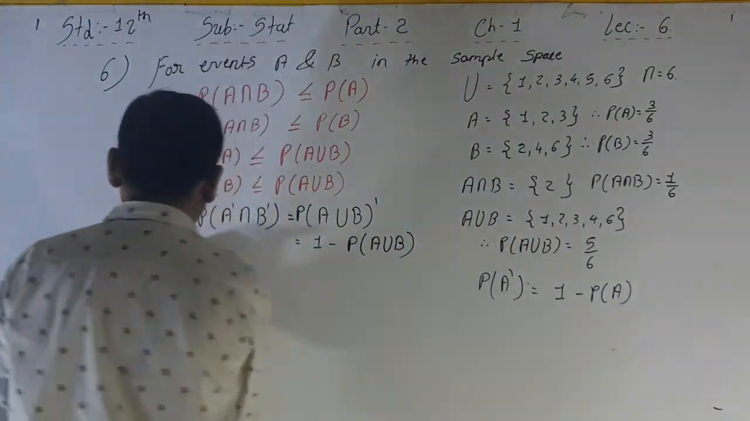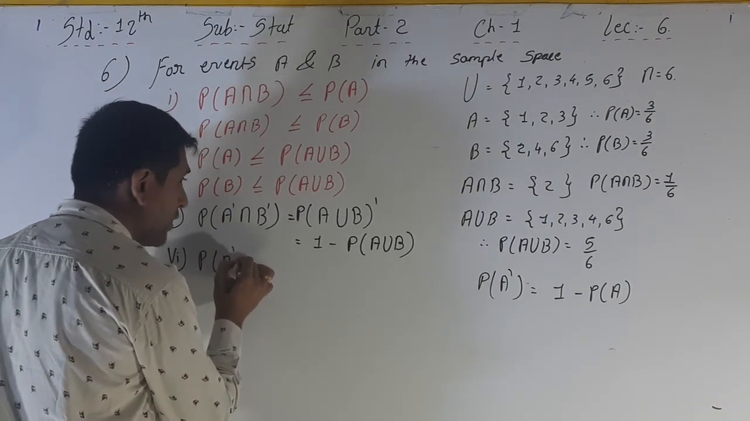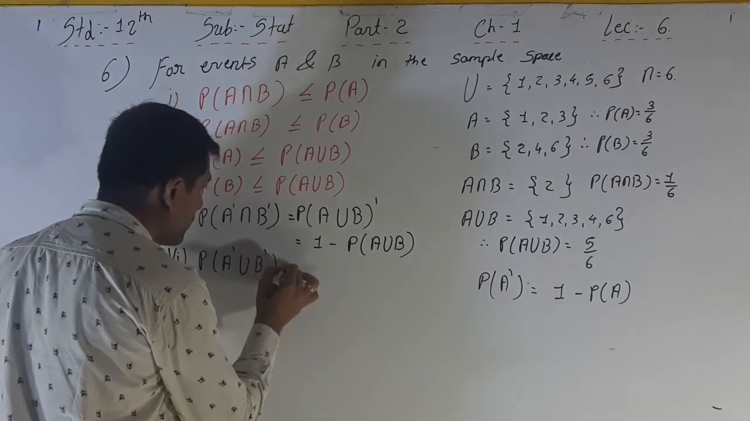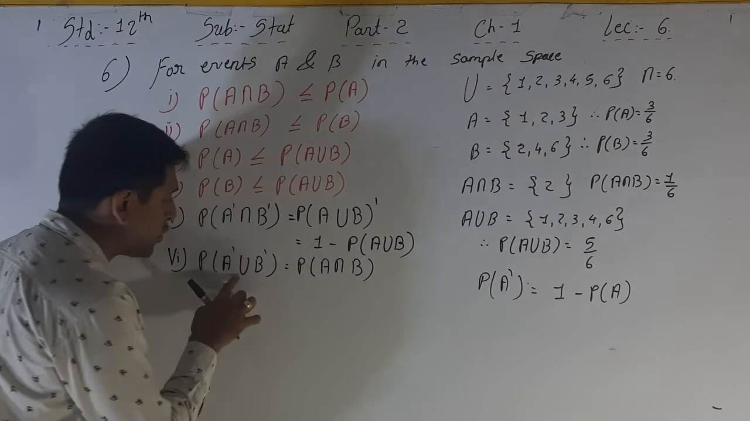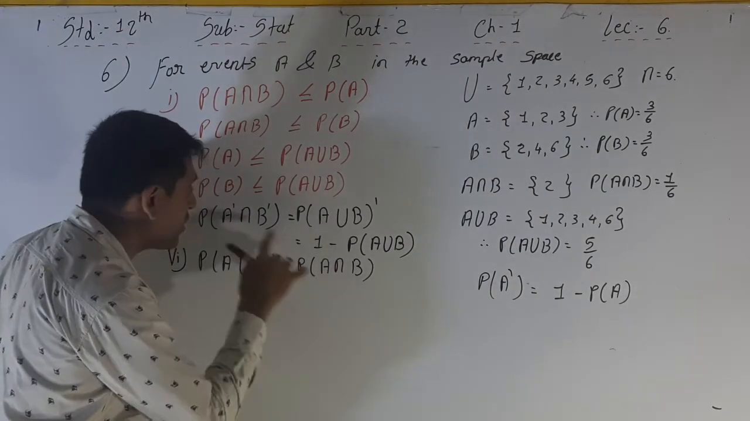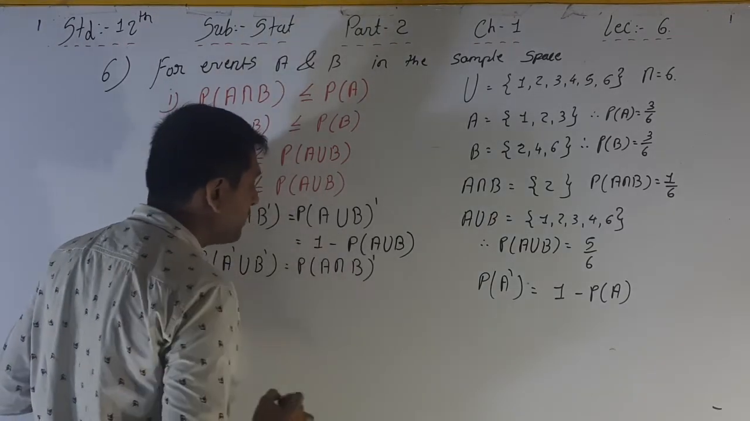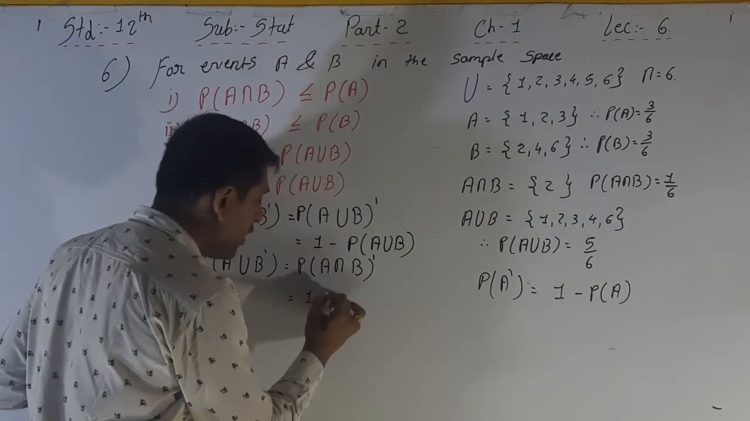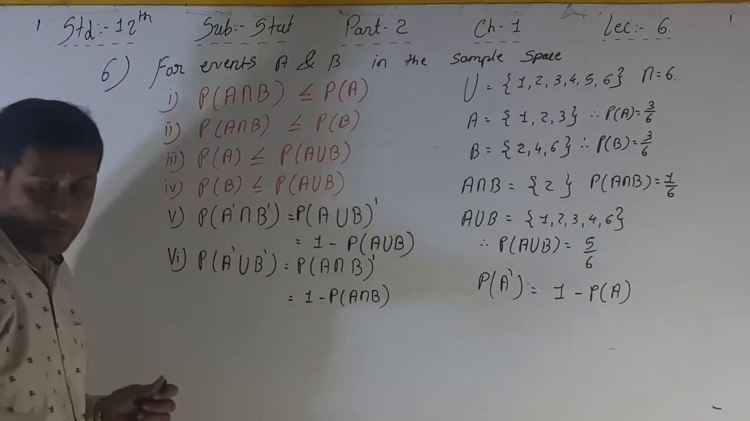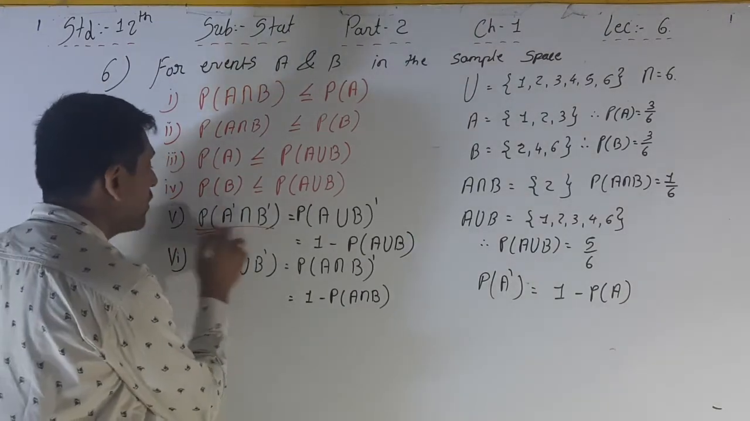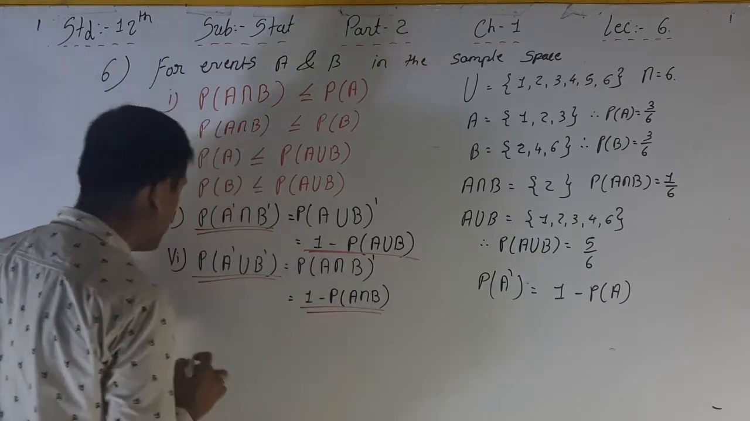Okay, now the 6th one. Next, P of A dash union B dash is equal to P of A intersection B, all dash. See, we just have to change union to intersection and intersection to union, and put the dash on the bracket. That's why 1 minus P of A intersection B is the final answer, right? For this, the final answer is this.